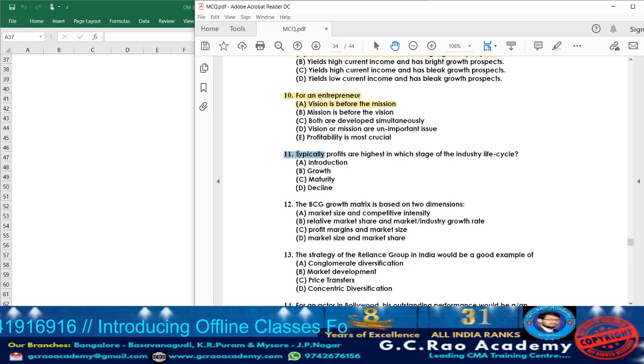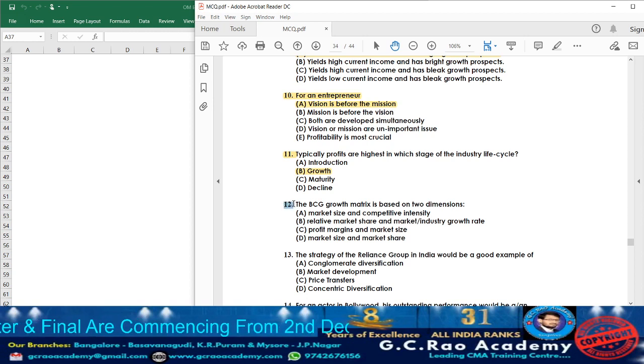Now let us move on to question 11. What they are telling? Typically, profits are highest in which stage of the industry life cycle? Whether it is introduction, growth, maturity or decline. Usually the profit will be high in the growth stage. In which stage will the profit be high? In the growth stage the profit will be high. So high to the highest. So accordingly the answer will be option B.